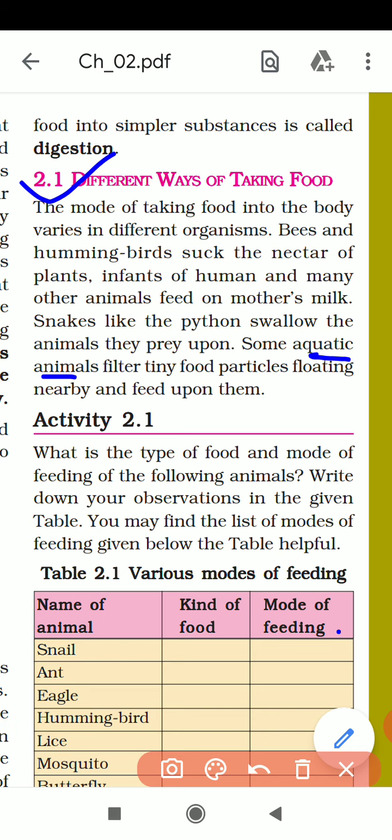Okay, here one activity is given, activity 2.1. What is given? Name of the animal, kind of food, mode of feeding. Okay.